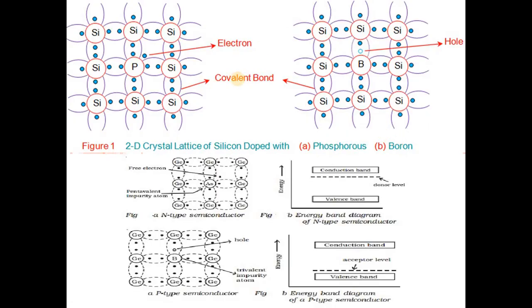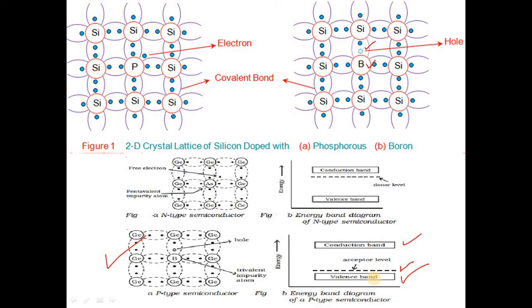So in the case of p-type semiconductor, that is, impurities like boron, aluminum, gallium. Suppose in this diagram, if we add boron at the center point, then there is one hole. And in this case, for p-type, when a hole is created, then between the valence band and conduction band in a semiconductor there is a small forbidden gap, but an electron acceptor level is formed near the valence band in the case of p-type semiconductor.